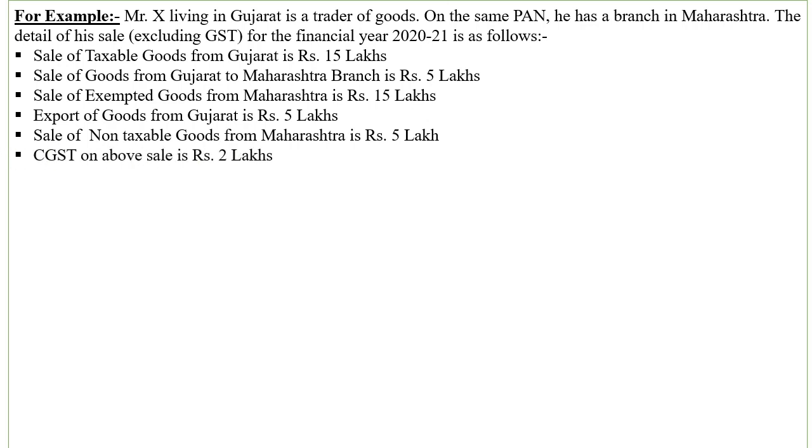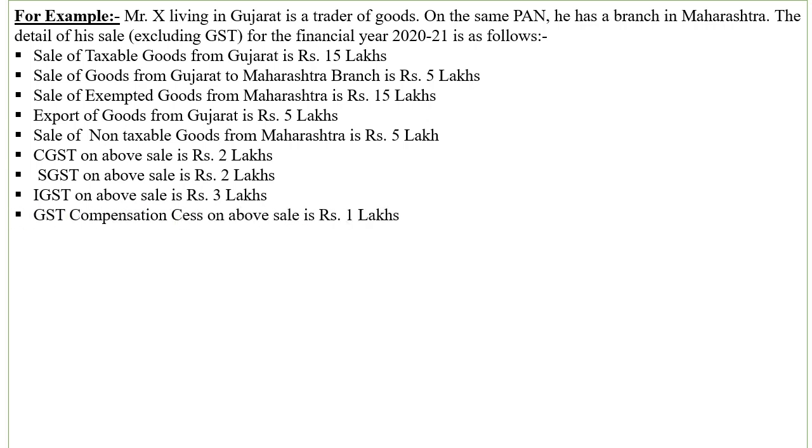Then CGST on the above sale is rupees 2 lakh. Now this is a tax that is not to be included. See, SGST on above sale is rupees 2 lakh. That is also not to be included. IGST on above sale is rupees 3 lakh. It is also not to be included. GST compensation cess on above sale is rupees 1 lakh. So all types of taxes are not included while calculating aggregate turnover. Inward supply liable to reverse charge is rupees 1.5 lakhs. So in this case, this inward supply is also not included while deciding aggregate turnover.